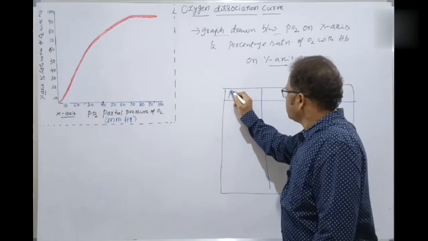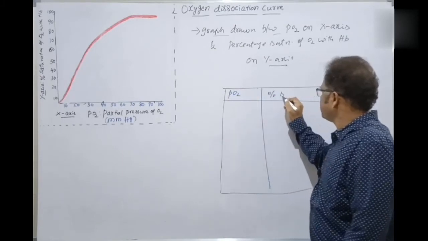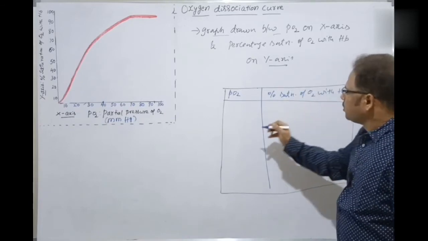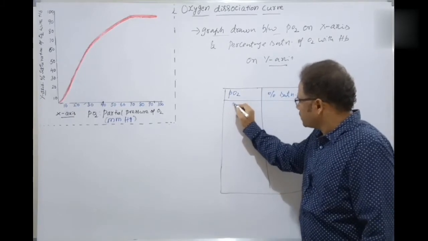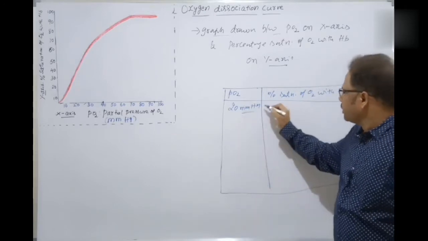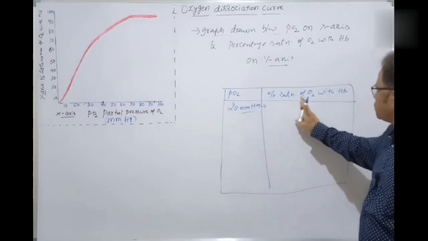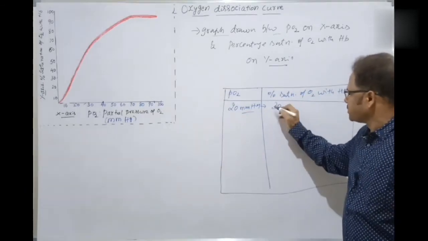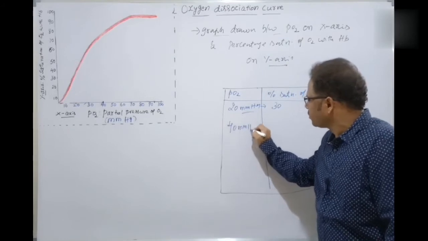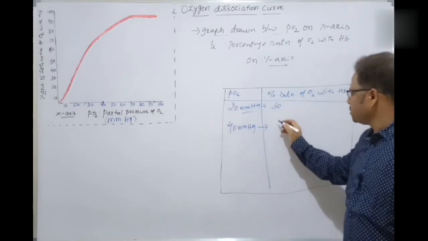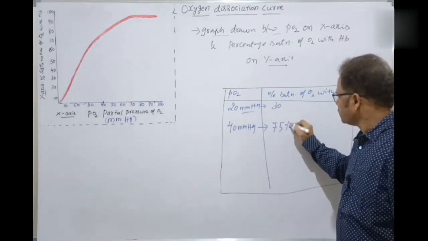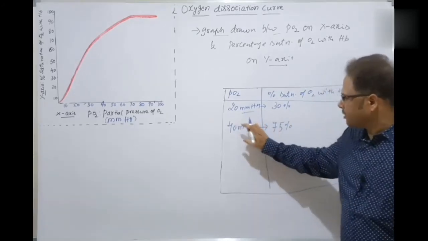Partial pressure of oxygen, and here percentage saturation of oxygen with hemoglobin. If the partial pressure of oxygen is, for example, 20 mmHg, millimeters of mercury, the percentage saturation of oxygen with hemoglobin would be 30%. If it is, on the other hand, 40 mmHg, then the percentage saturation is 75%.